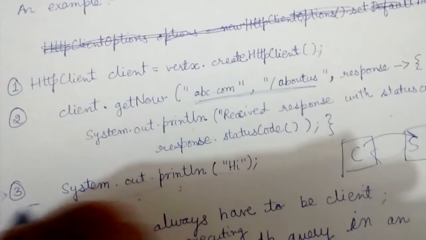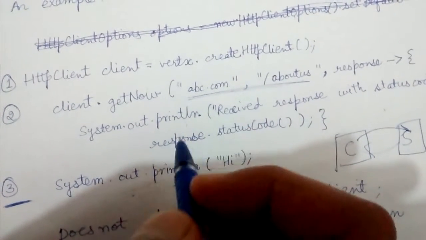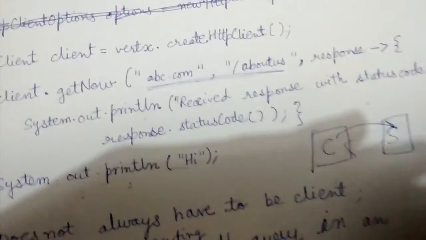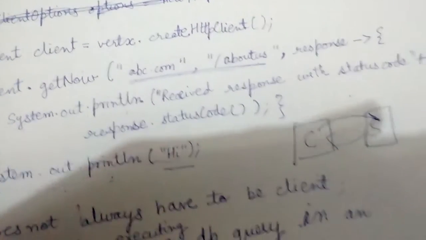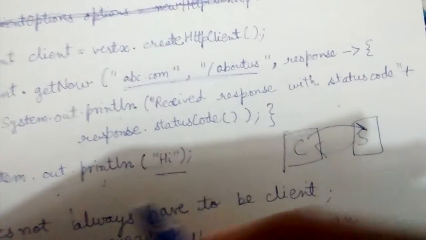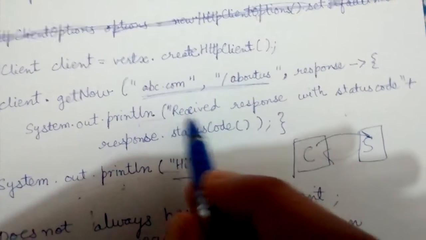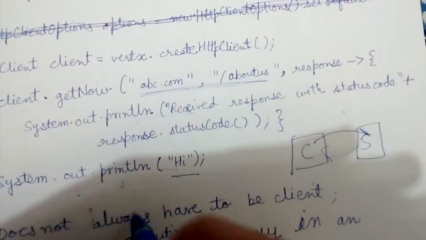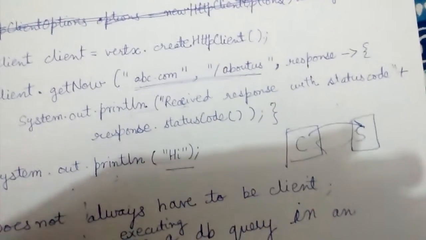This next line will not be executed in a single-threaded environment before we get a response from the server. Here, this hi will be printed and other further steps will also be done. So we are not blocked due to this call to the server. We can perform other actions as well, which makes our program more efficient.